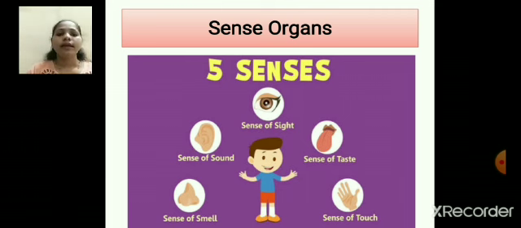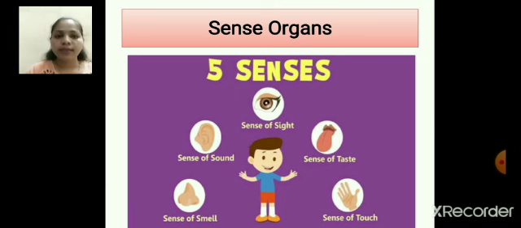Then next is sense of sight. Sight means to see, to look. How can we look? Which body part do we use for looking or watching anything? The body part we use is the eye, and we have two eyes.